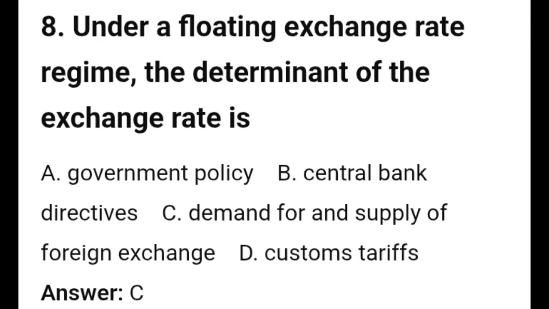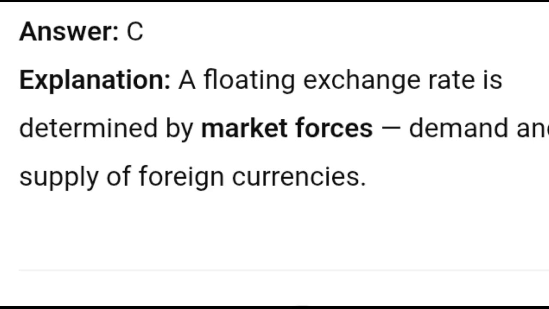8. Under a floating exchange rate regime, the determinant of the exchange rate is A. Government policy, B. Central bank directives, C. Demand for and supply of currencies. Answer C. Explanation: a floating exchange rate is determined by market forces, demand and supply of foreign currencies.